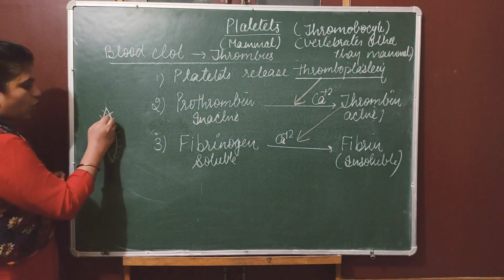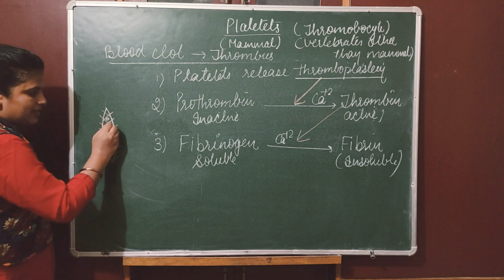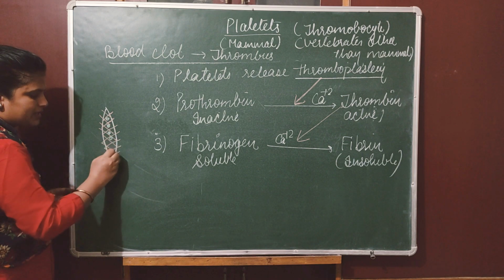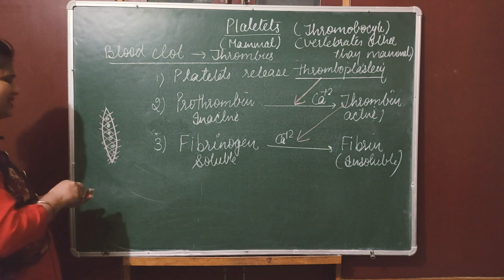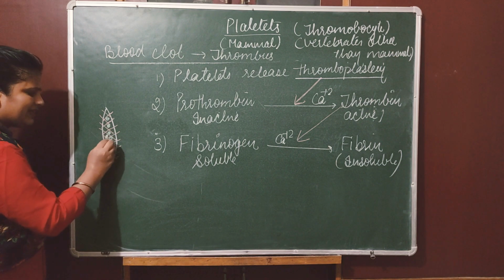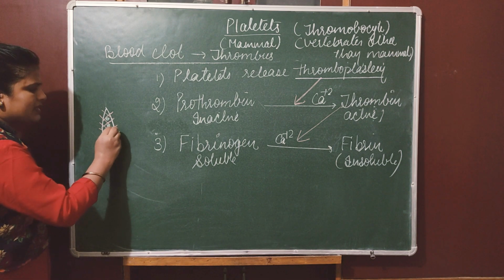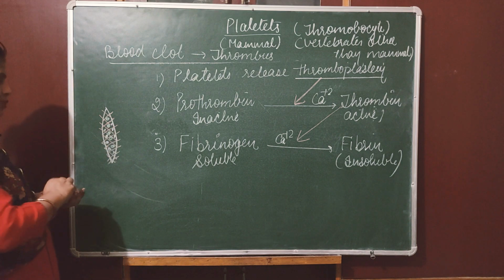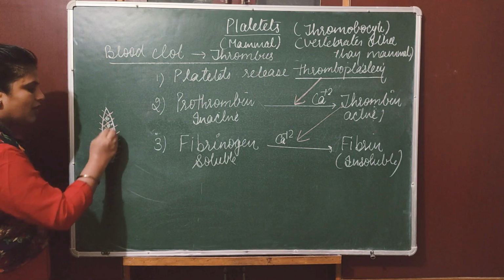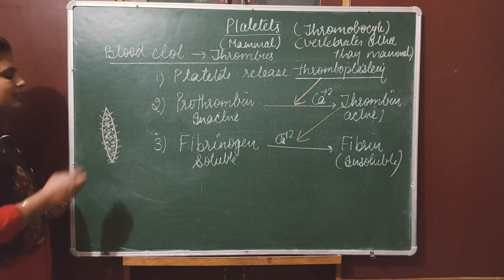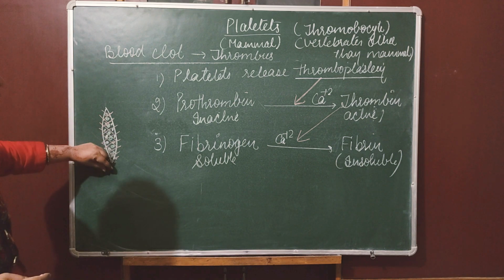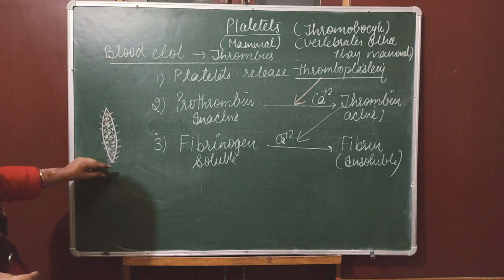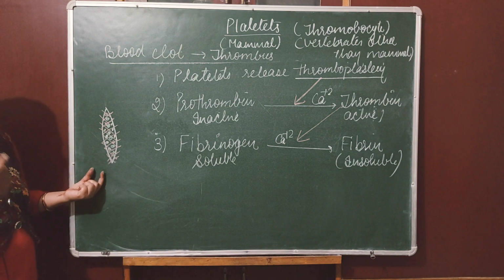All the formed elements like WBC, RBC, platelets, whatever is ruptured, will gather here and lock this entire tissue and prevent the entry. It will form a plug. Right now this looks very pretty, but actually it is not like that.